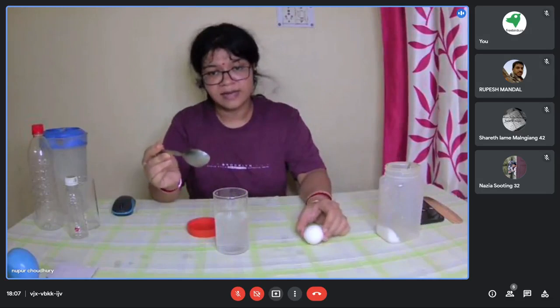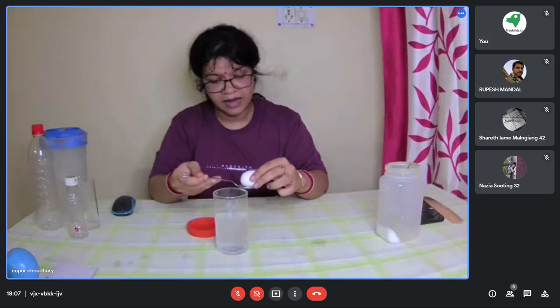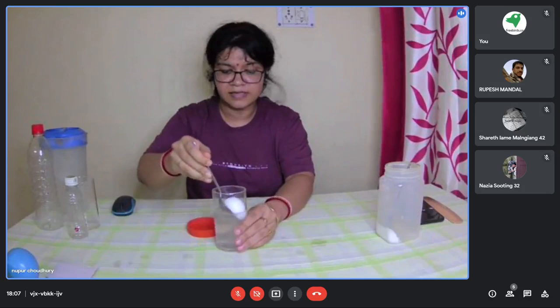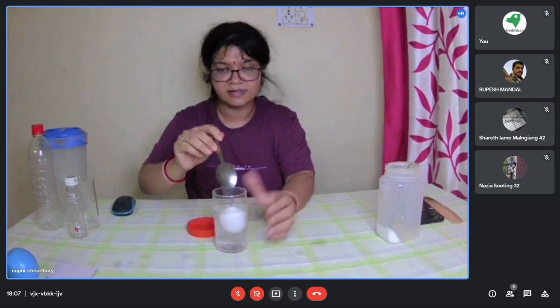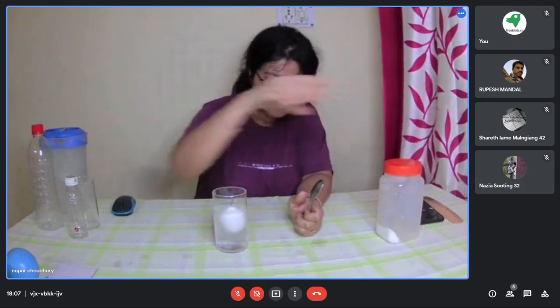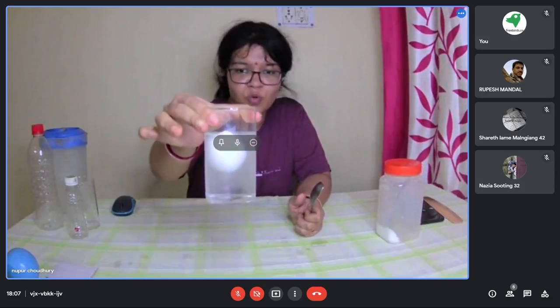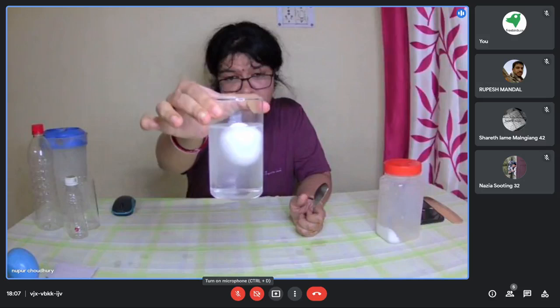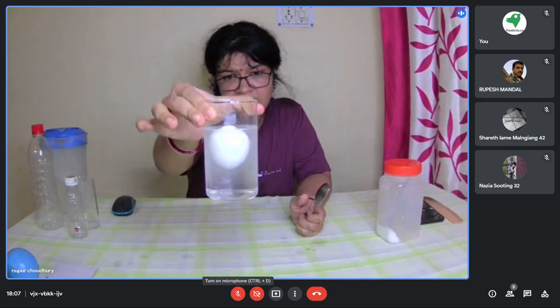Now this same egg I will take and slowly place inside the glass. Okay. Now can you see? Can you see the difference? What happens? The egg is floating inside the glass.